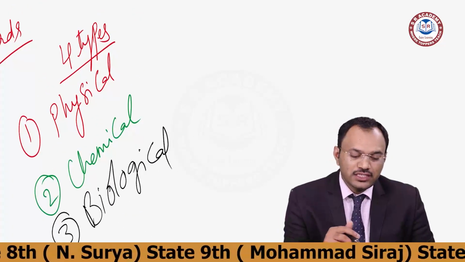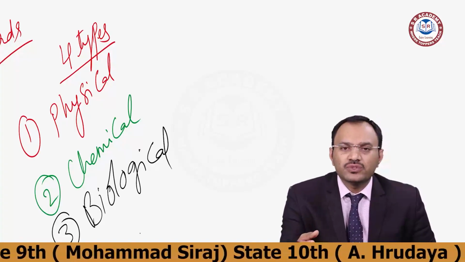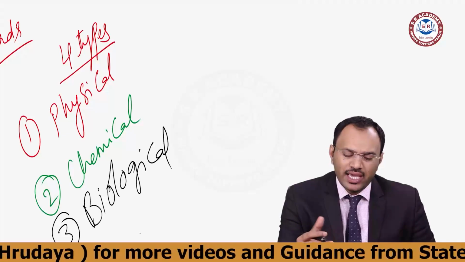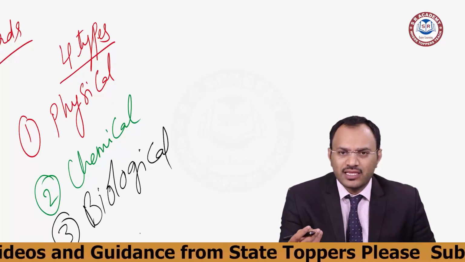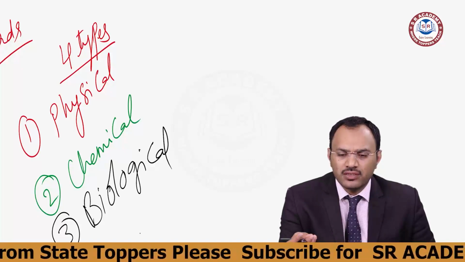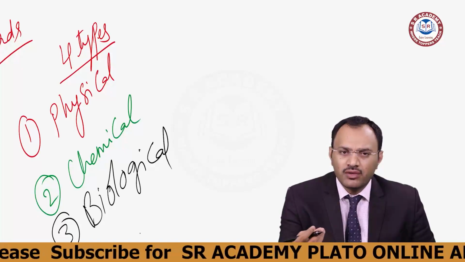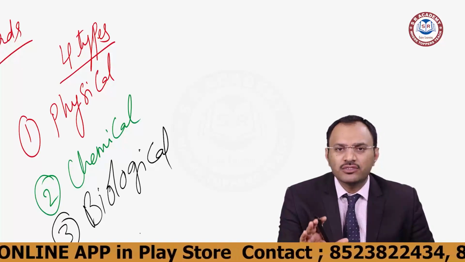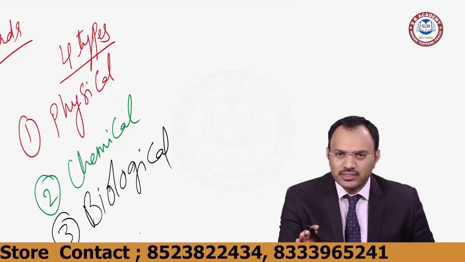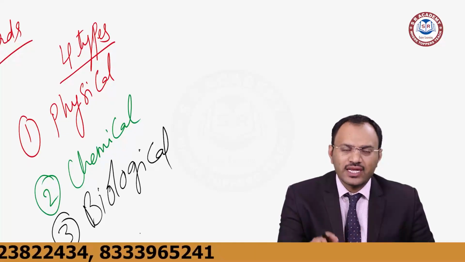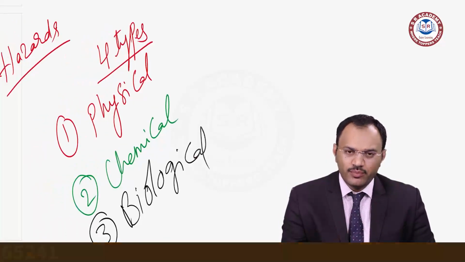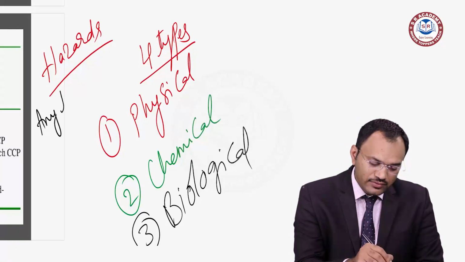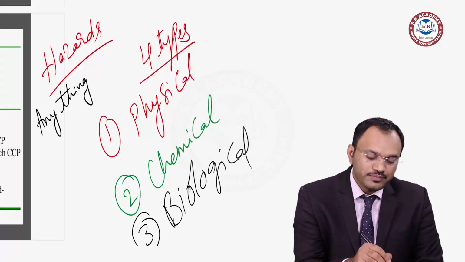What is a physical hazard? What is a hazard? Anything which has the potential to cause damage to a person is referred to as a hazard. Anything, like a paper, metal pins, any kind of chemical in the food, or a high level of bacterial contamination in the food. Anything which has the potential to cause risk to a human being or a consumer, you can consider as a hazard. That is a simple definition. You can write anything which has a potential.